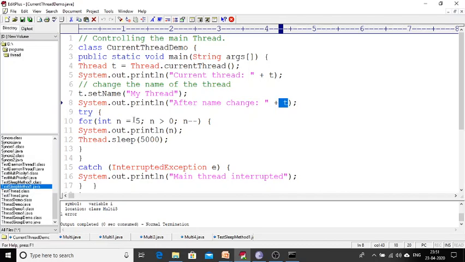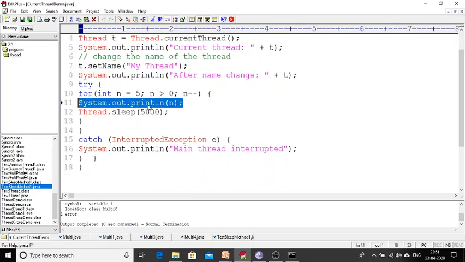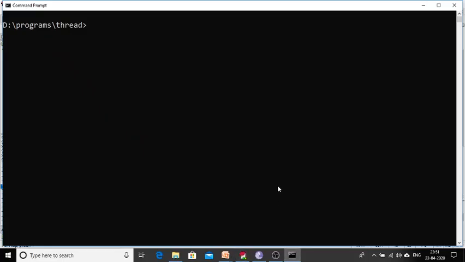Now, simply, I want to make the running thread sleep for a certain amount of time. For that I am calling the method Thread.sleep of 5000. That means my thread is going to sleep for 5000 milliseconds. Before that I am printing the n value. Now let us see what is going to happen when the program executes.